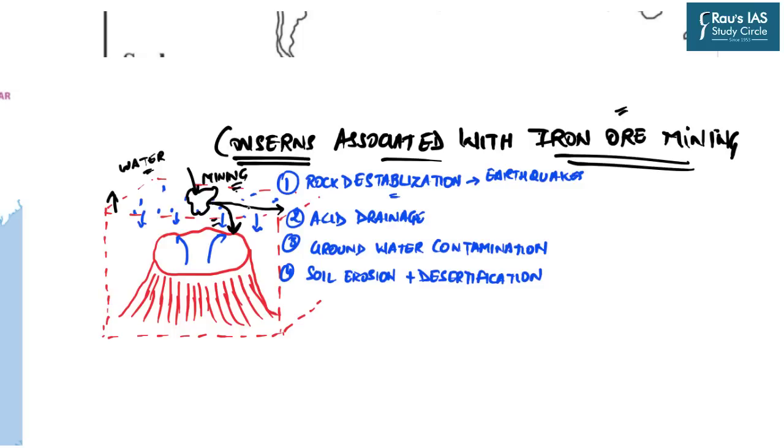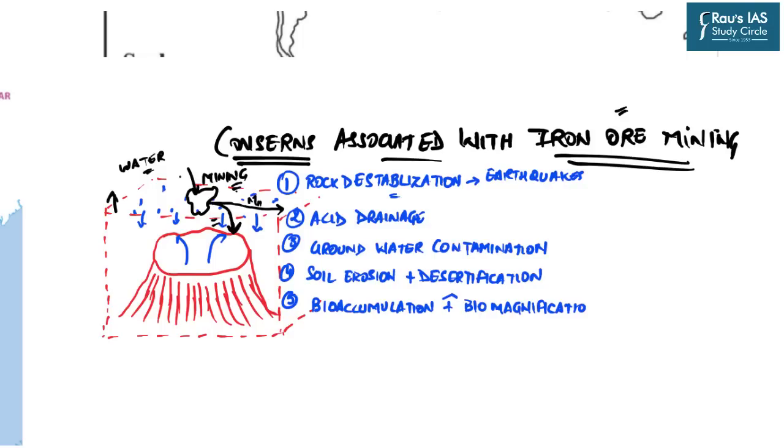Further, because we have discussed that water is moving along with itself certain pollutants, and those pollutants can be any, for example, let's take manganese or magnesium, etc. These pollutants enter into the river streams, they enter into the oceans or seas nearby, and are then taken up by certain species, let's say birds or fishes, and therefore it further leads to the problem of bioaccumulation as well as biomagnification. And both of these phenomena have the potential to disrupt the entire food web.